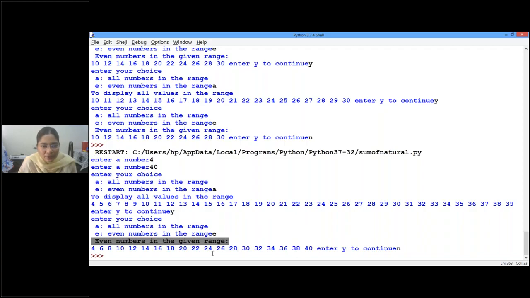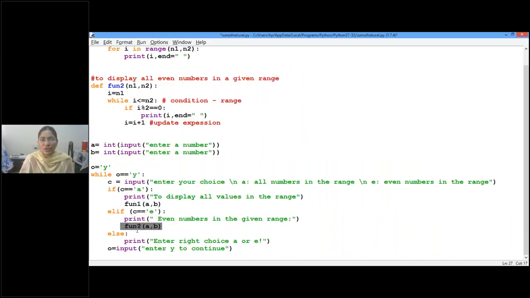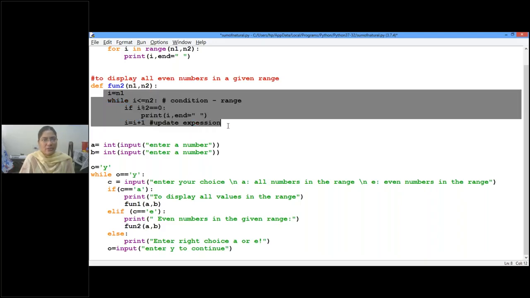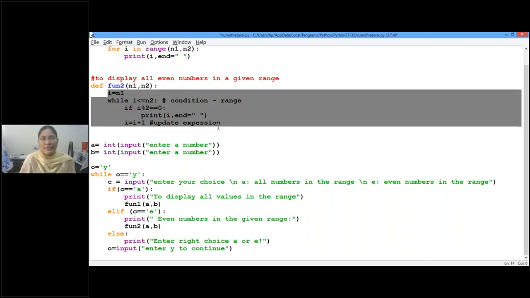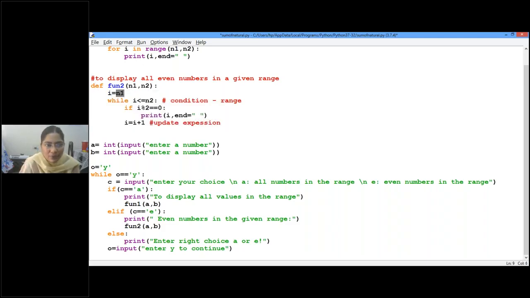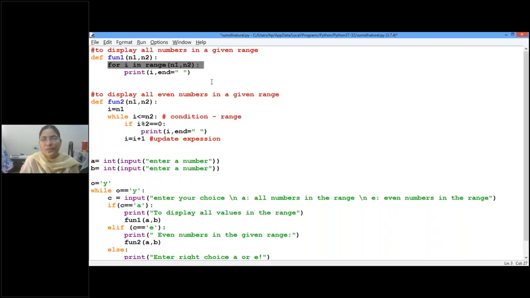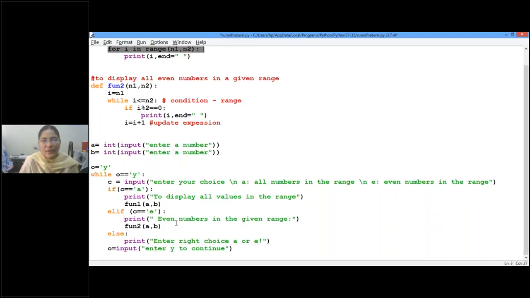Then what will happen? This function 2 is invoked. Function 2 is invoked with what values? 4 and 40 only. We haven't changed. So 4 and 40 are given in place of N1 and N2 and the function is executed. Whatever the block of definition is there, that fun2 block will be executed. So I value starting from N1 less than or equal to N2. If I is divisible by 2, then we are displaying that I value and I value is updated. Here we used a while. The same thing we can replace by for also. Is it clear, children? And still you have any other doubts?